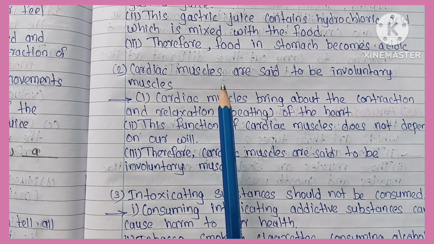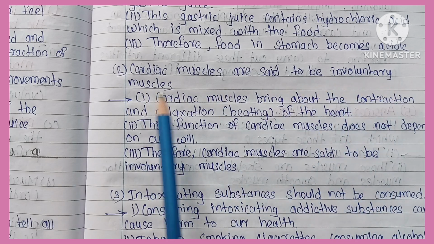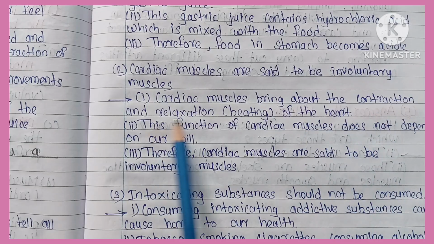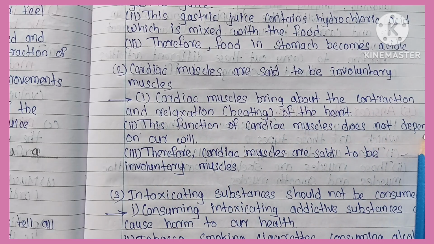Second, cardiac muscles are said to be involuntary muscles. Answer, cardiac muscles bring about the contraction and relaxation of the heart. This function of cardiac muscles does not depend on our will. Therefore, cardiac muscles are said to be involuntary muscles.